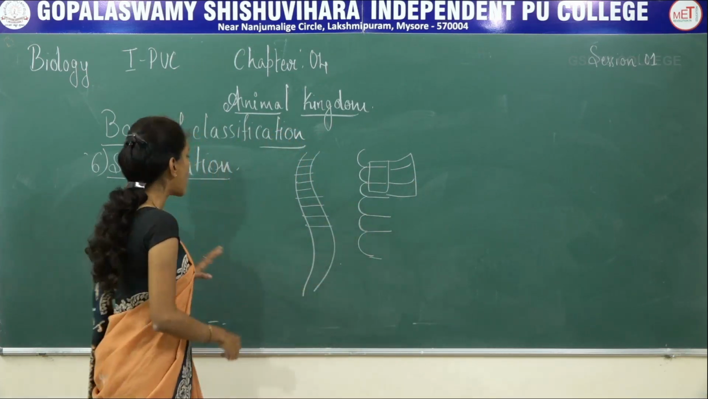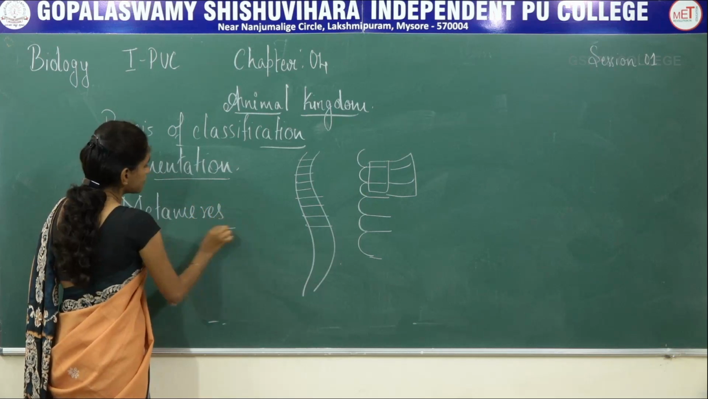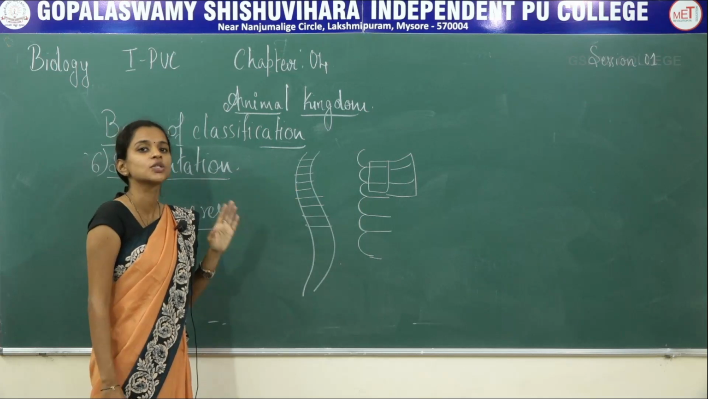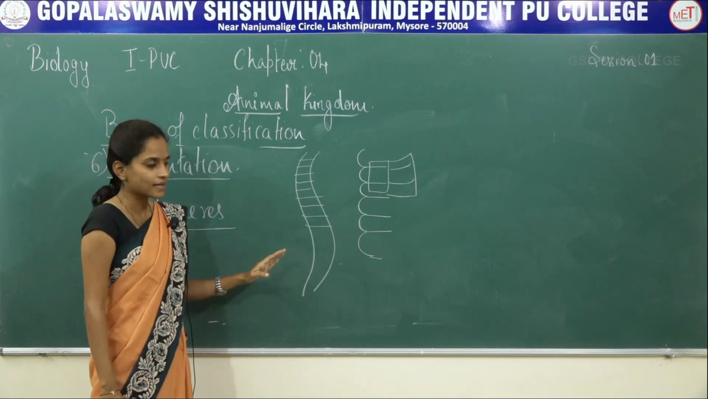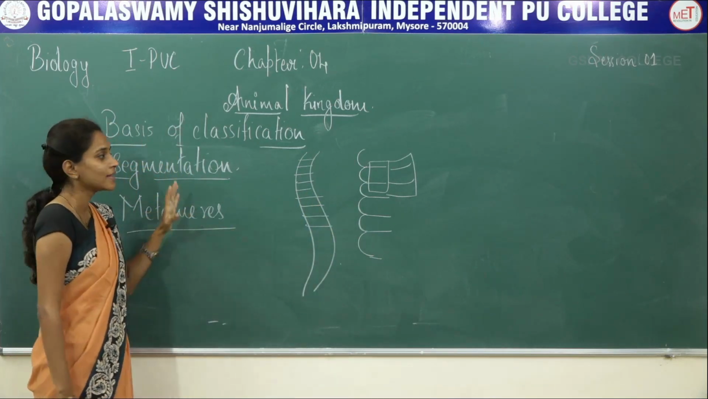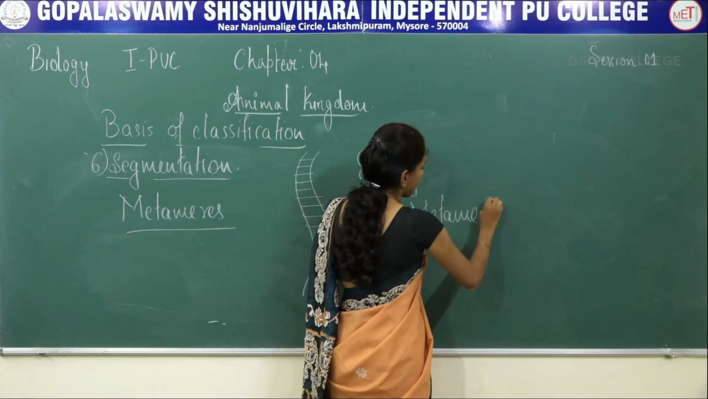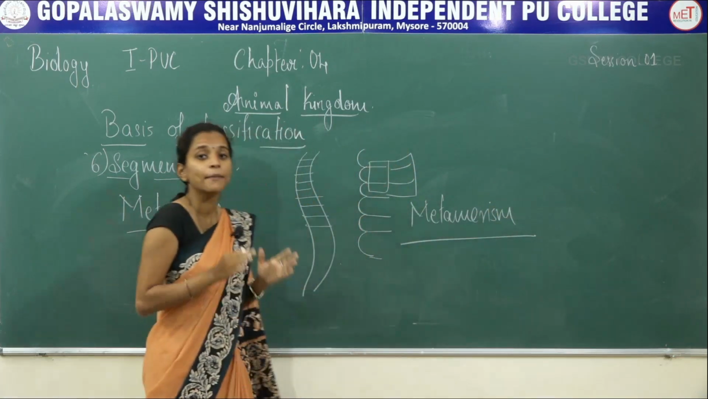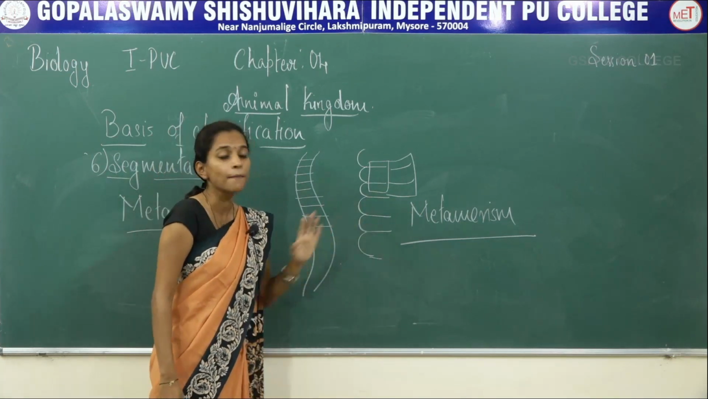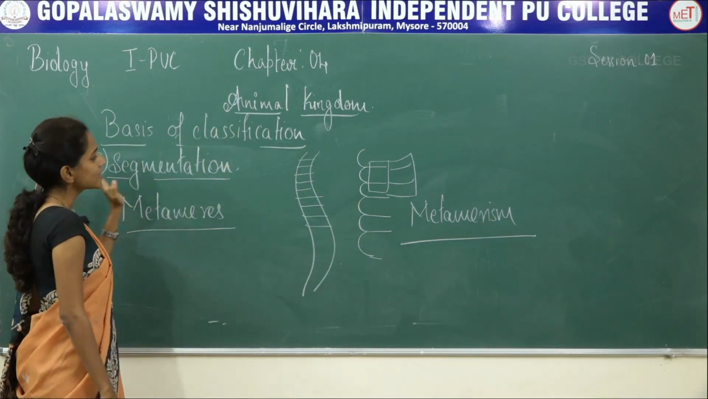Such segmentations are termed metameres. So individual segments are called metameres. Each segment which is present in the individual organism, both externally and internally, is termed a metamere, and the process is termed metamerism. The process of having metameres both externally and internally in an organism is termed metamerism. So that is the sixth category of classification, that is segmentation.